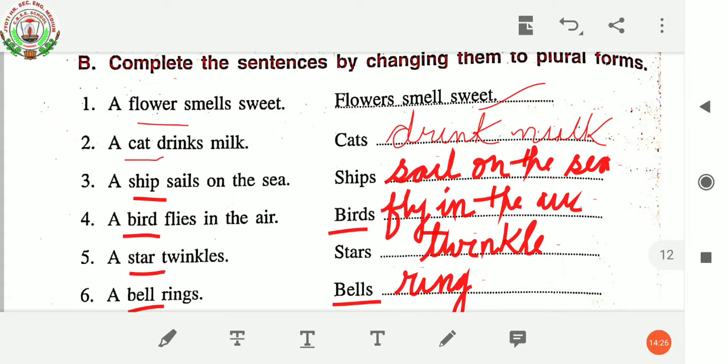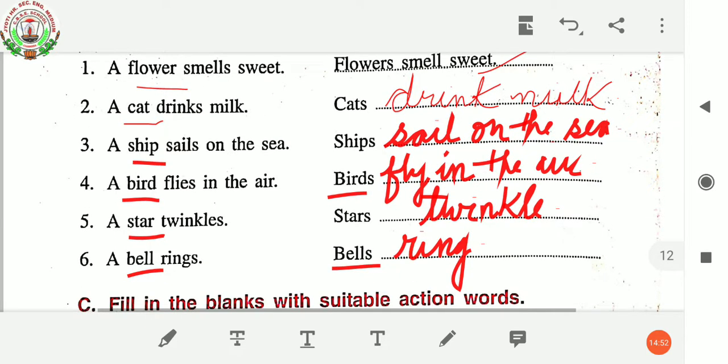First one is already done. Second one, a cat drinks milk. So we have to write here, cats drink milk. Third, a ship sails on the sea. Here you have to write, ships sail on the sea. Fourth, a bird flies in the air. So you have to write over here, birds fly in the air. Fifth, a star twinkles. So you have to write, stars twinkle. Sixth, a bell rings. So you have to write bells ring.